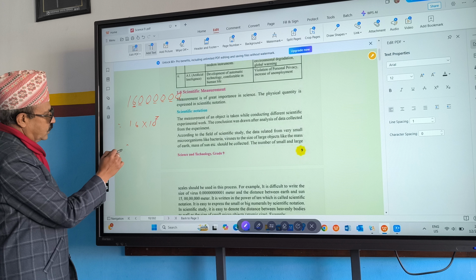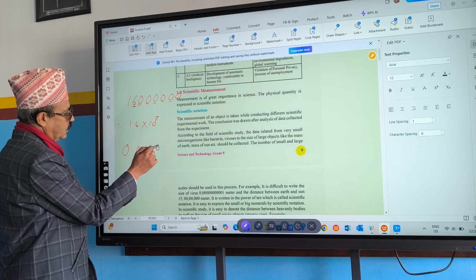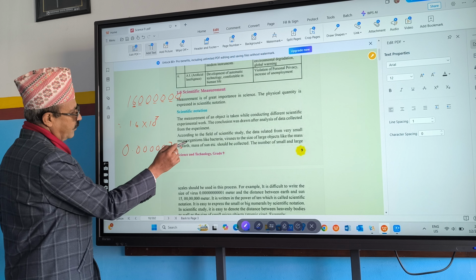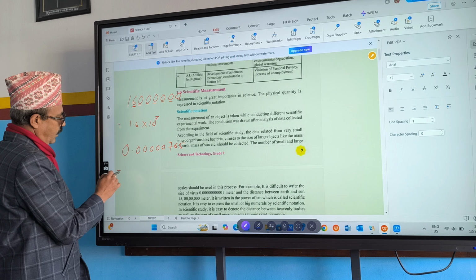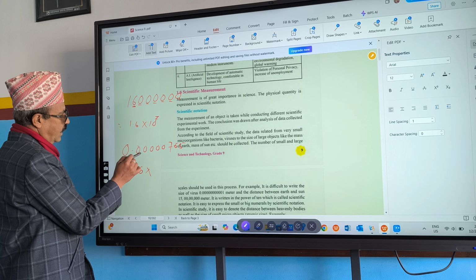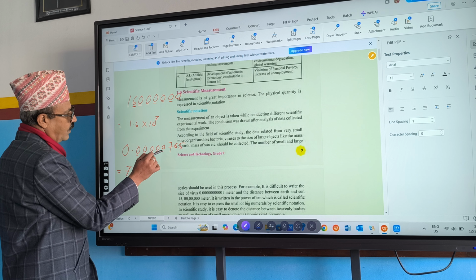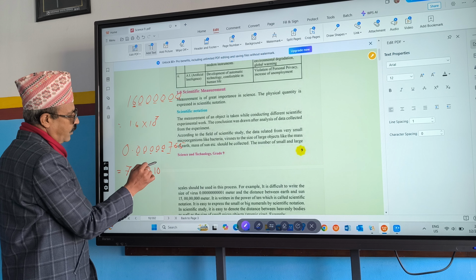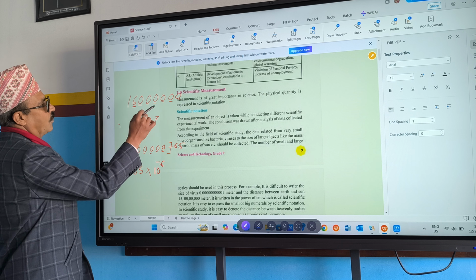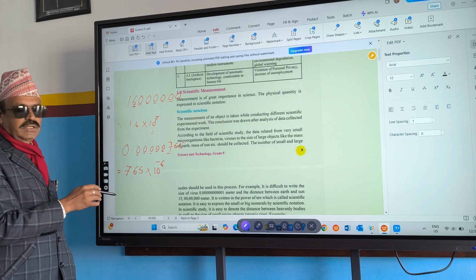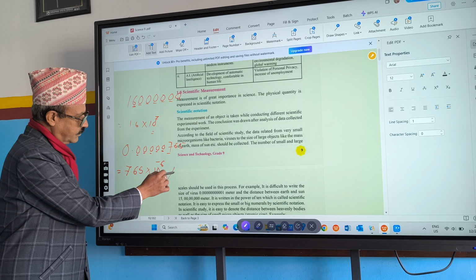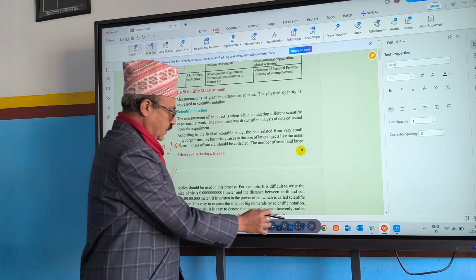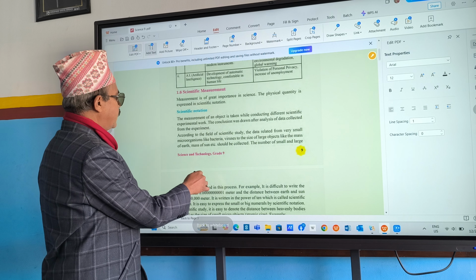For a big number, you do it like that. What if the number is small? 0.0000765. Then what do you do? 7.65 times, count from here. 1, 2, 3, 4, 5, 6. 10 to the power minus 6. For a bigger number it is plus 6, for smaller numbers minus 6.